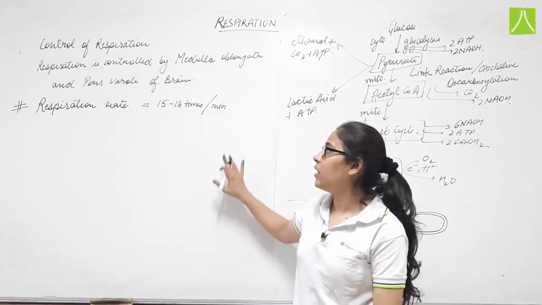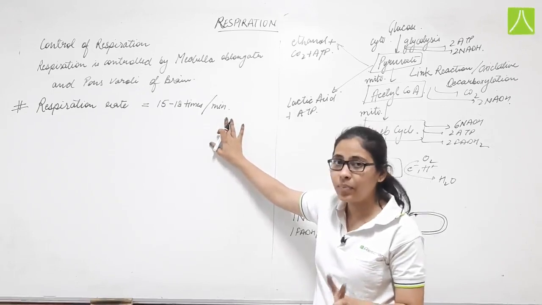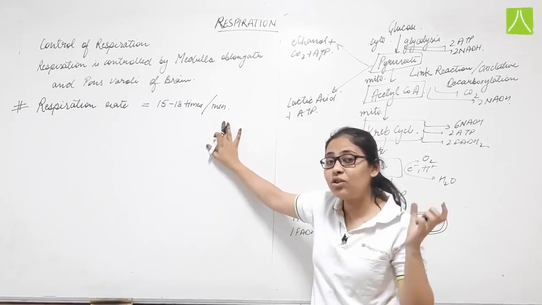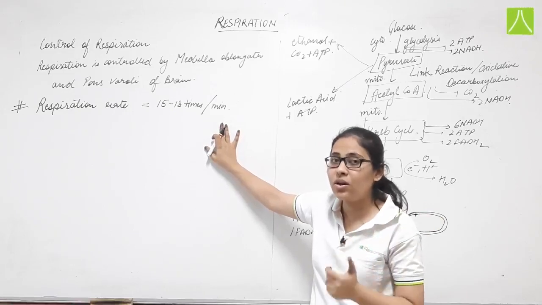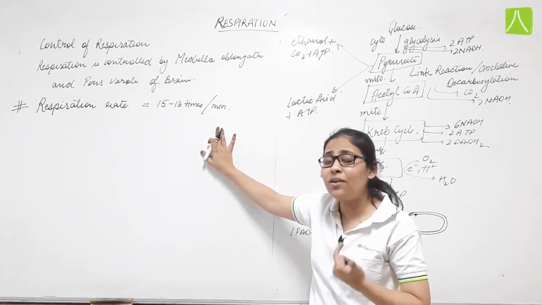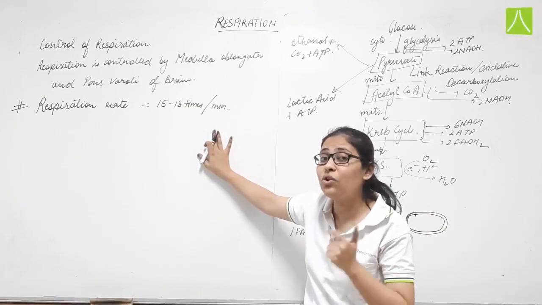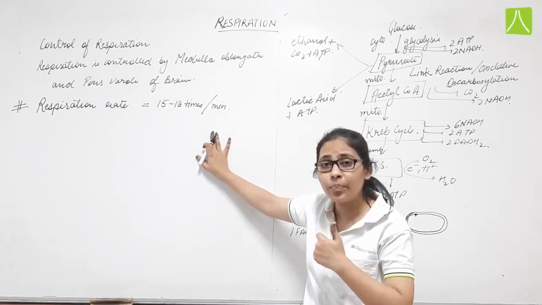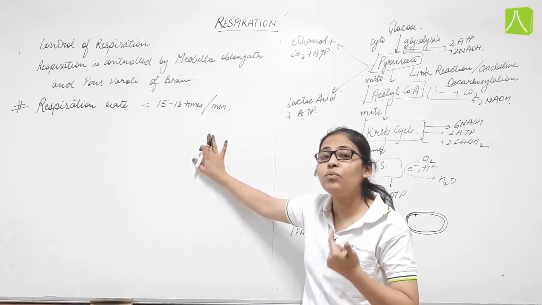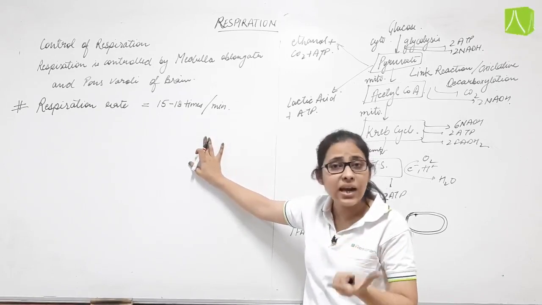So respiration rate during normal condition will be this, but during vigorous exercise, since you are using the ATP which is produced during cellular respiration, our body needs to form more and more energy, because you are using your energy in a very frequent way. So the body needs to form more energy, and for producing more and more energy oxygen is required on a large scale.